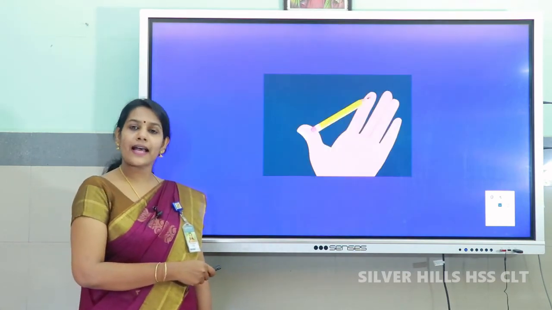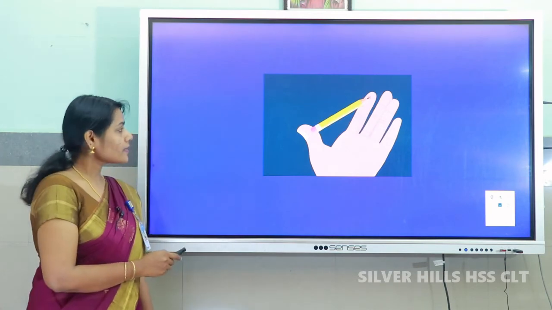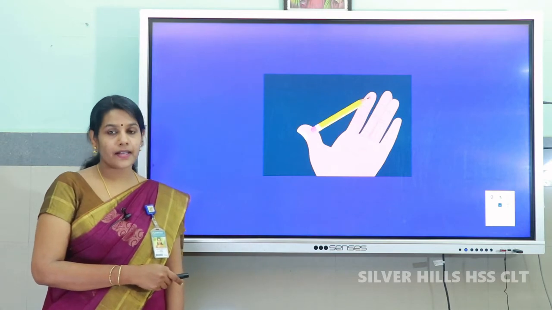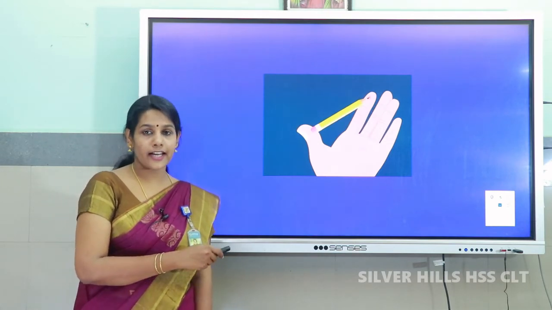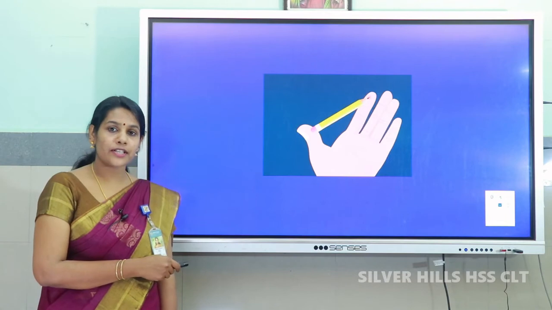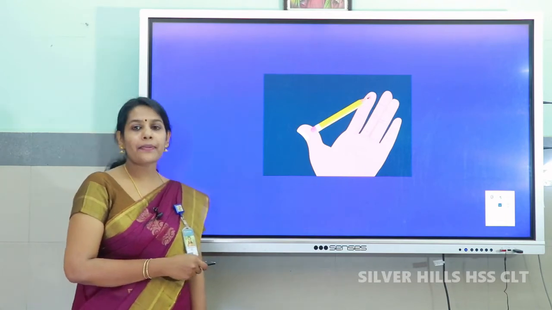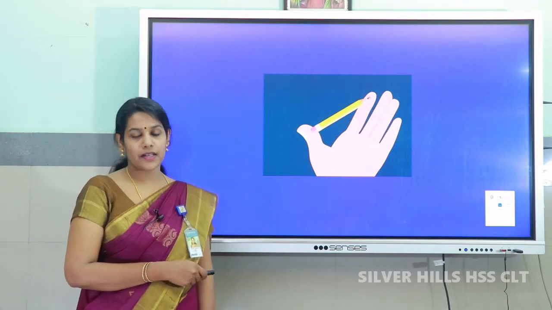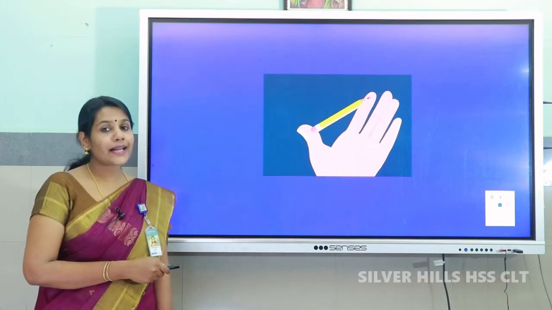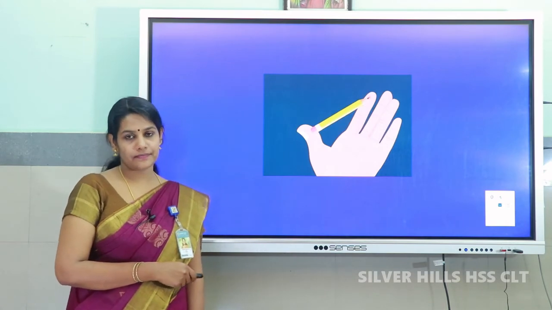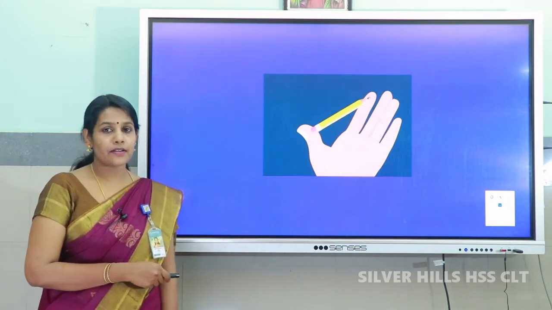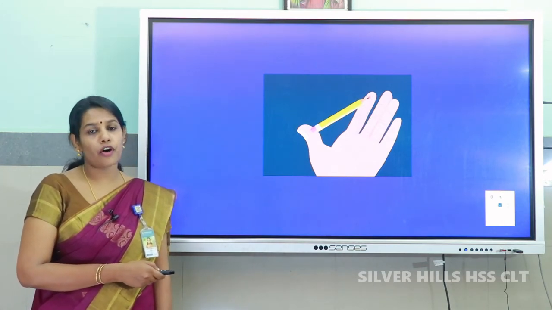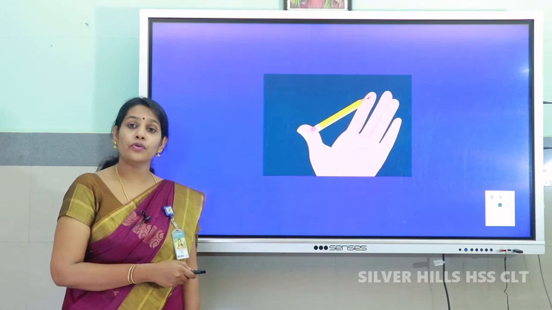Now, let us analyze another picture. Keep a pencil between your thumb and the index finger. The tip of the pencil should touch the index finger and the other end should touch the thumb. Apply force towards the pencil for a few seconds and release it. What can you see? You can see depressions on both fingers, and the depression formed on the index finger is more when compared to the one formed on the thumb. Do you know why?